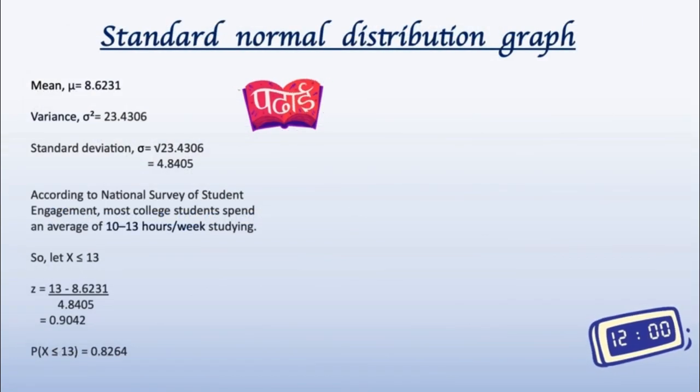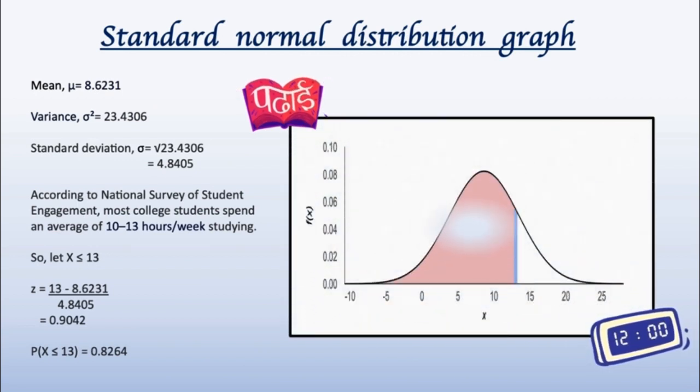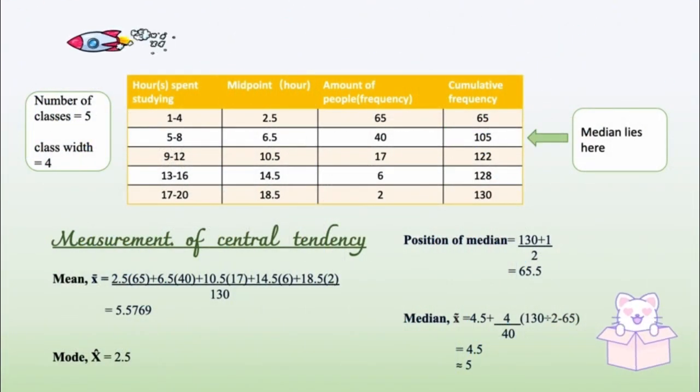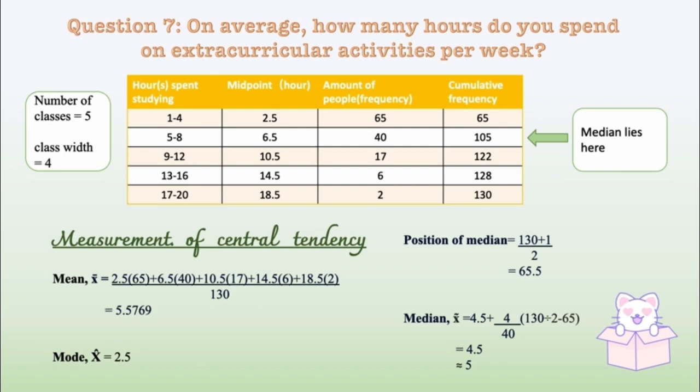As you can see, a standard normal distribution graph is generated from the previous data. According to the National Survey of Student Engagement, most college students spend an average of 10 to 13 hours per week studying. So, let x be less than or equal to 13. The probability of studying hours being less than or equal to 13 is as shown. This question asks the students about their time on extracurricular activities. You can refer to the slide for the measurement of central tendency.